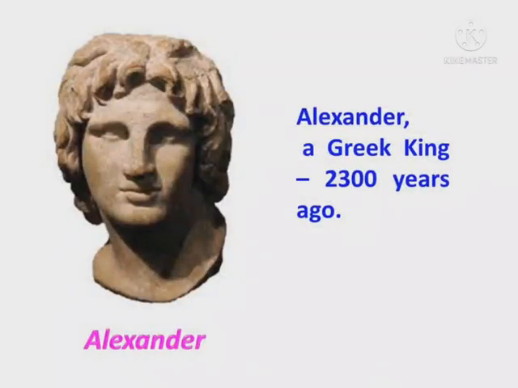Look here, students. He is Alexander. Alexander is a Greek king. Have you heard of Alexander, a Greek king who tried to conquer the whole world and came as far as India some 2300 years ago?